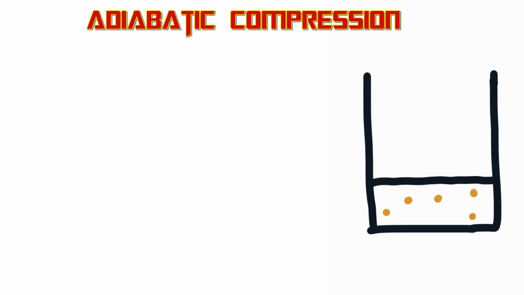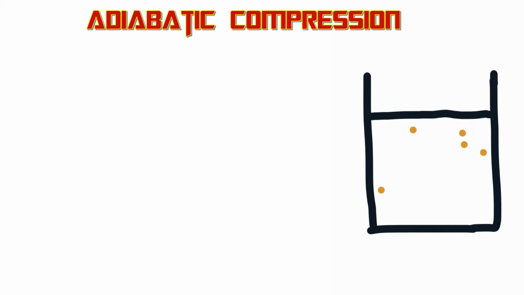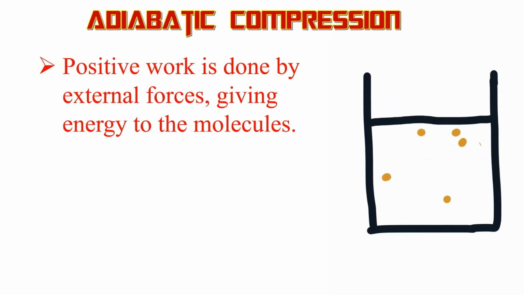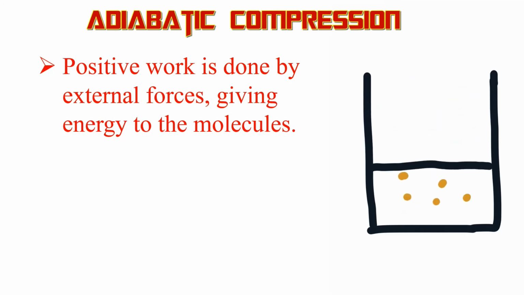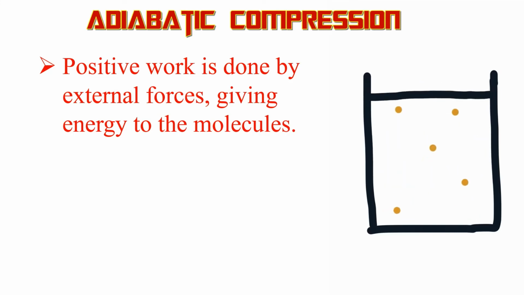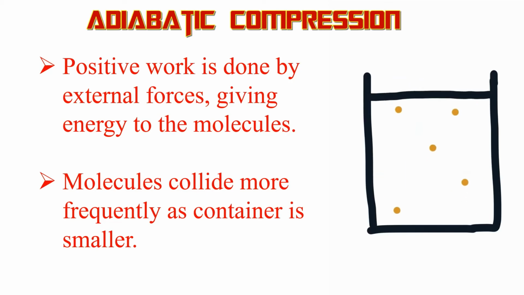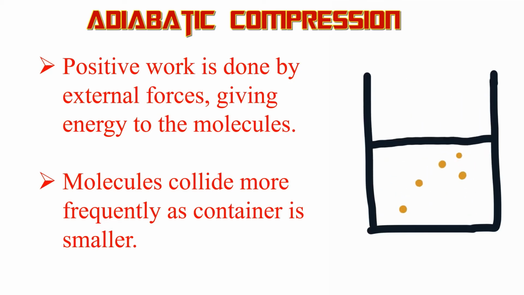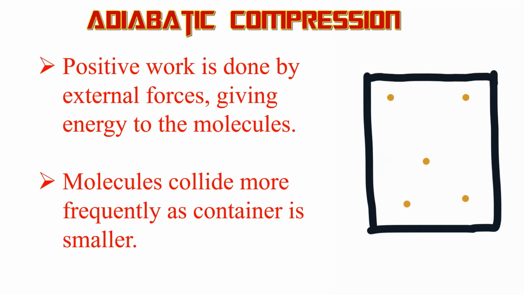Here's a look at what's actually going on in an adiabatic process. So let's look at adiabatic compression. In adiabatic compression, you have an outside force compressing the gas. Now, since a force is doing work, that means that there's a transfer of energy. So that energy is transferred from the outside force to the gas. And as a result, the gas is going to speed up. And that's because the molecules in the gas are going to collide more as they're in a smaller container. So adiabatic compression is pretty simple to comprehend.